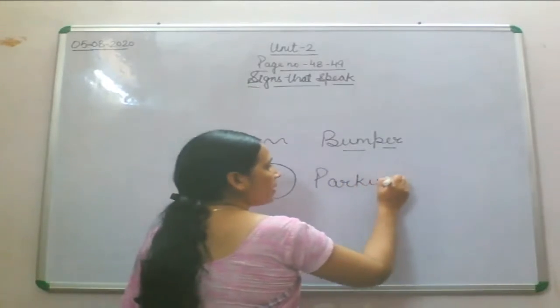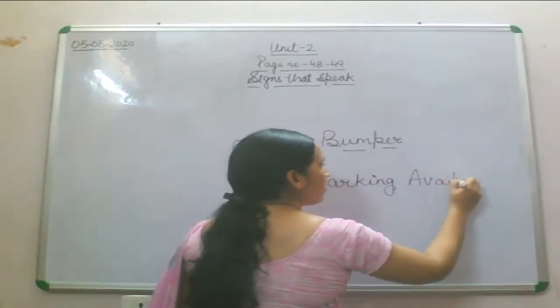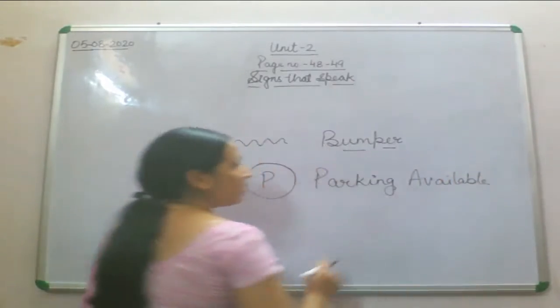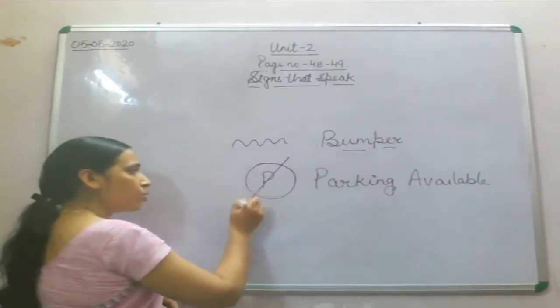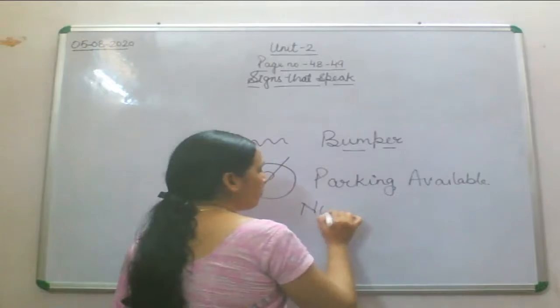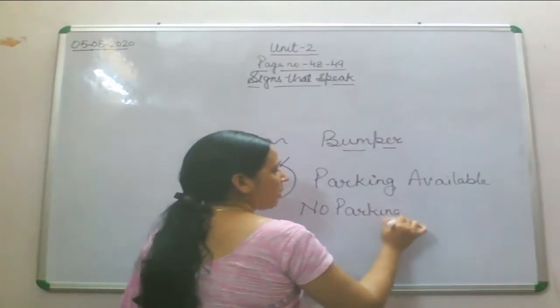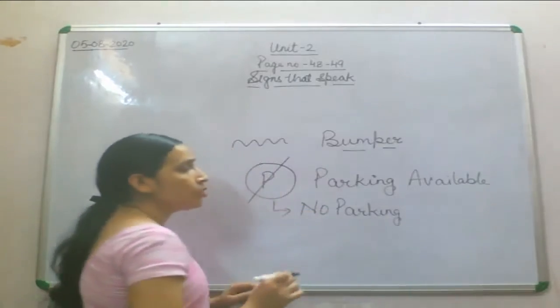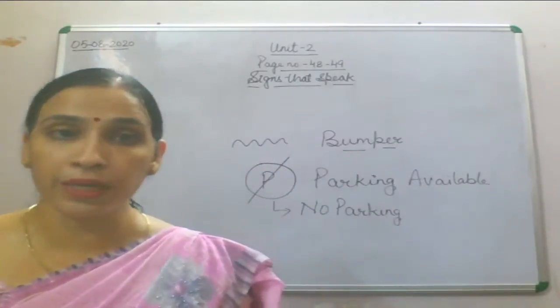Fine. Here you can park your vehicle. And if I put a cross over this, then that means no parking. So these are a few symbols which you see in your surroundings.